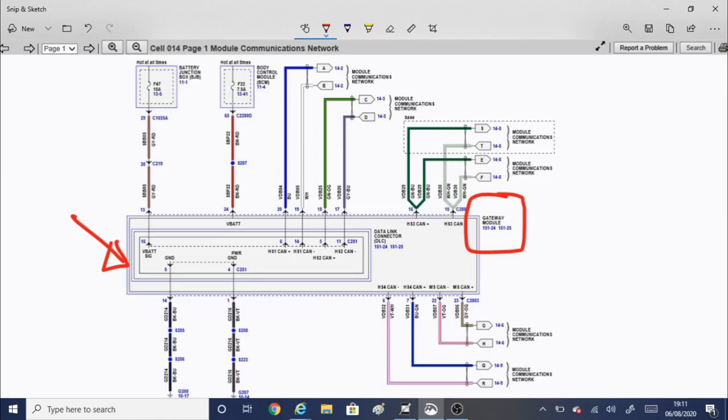If we wanted to scope high speed CAN 3 or high speed CAN 4, or even the medium speed CAN, so actually it's got 5 CAN networks, then we do have to use back probing methods into the back of the gateway module, or as I've shown in one of my other videos, I've made myself a breakout lead.